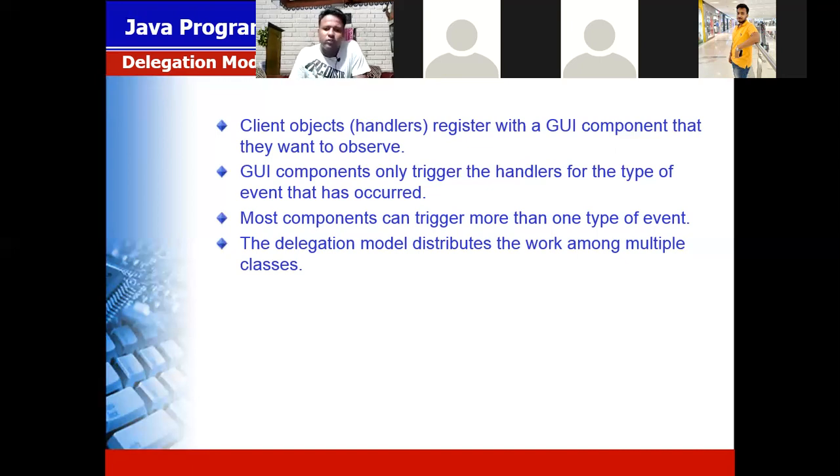To distribute the work among the two functions, we are using the delegation model. The delegation model helps you distribute the work among the two methods. Like, you can say, in a coffee shop, you found there is a coffee vending machine.